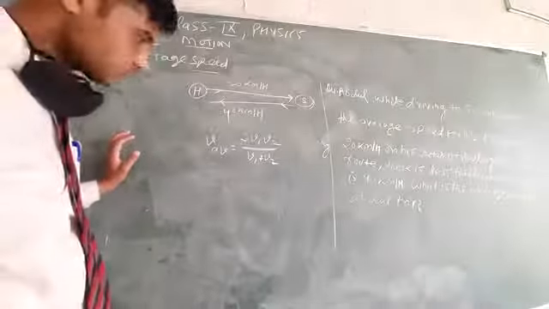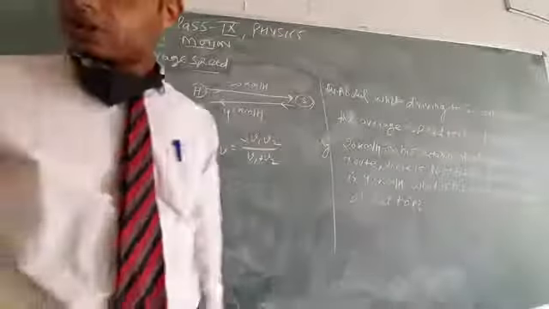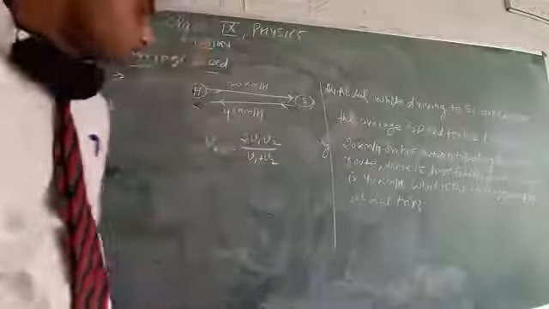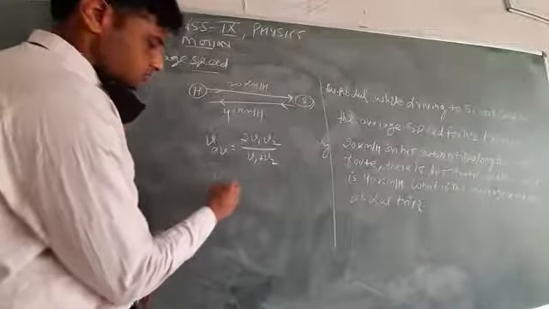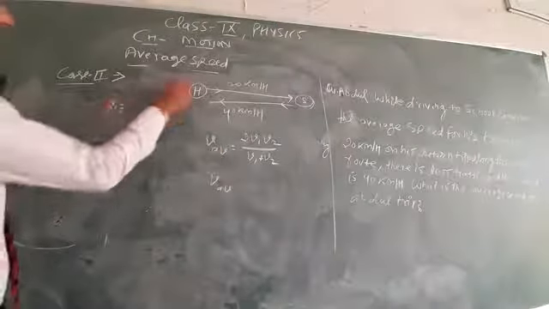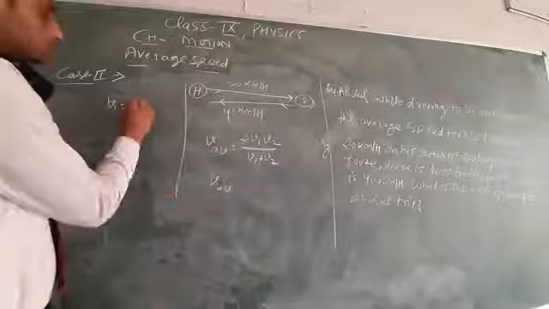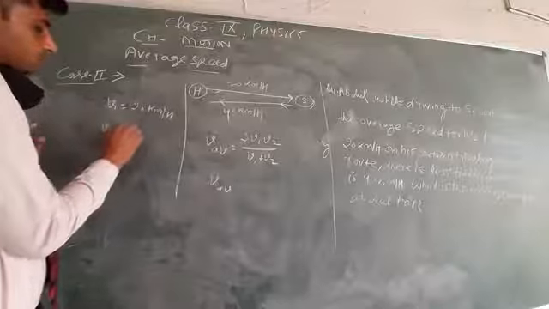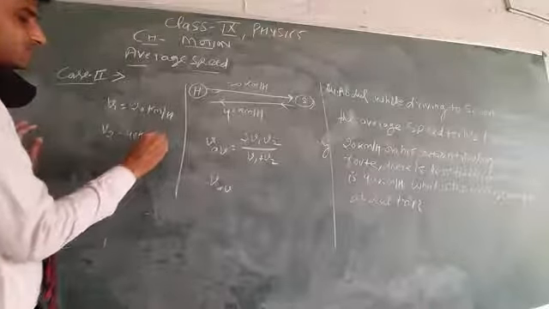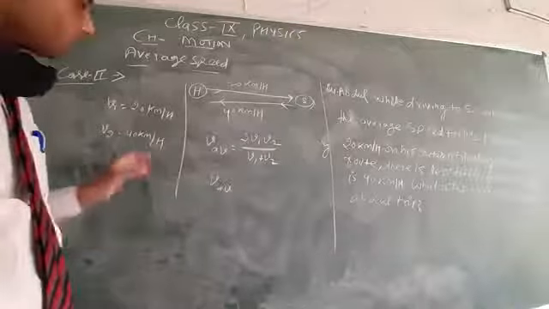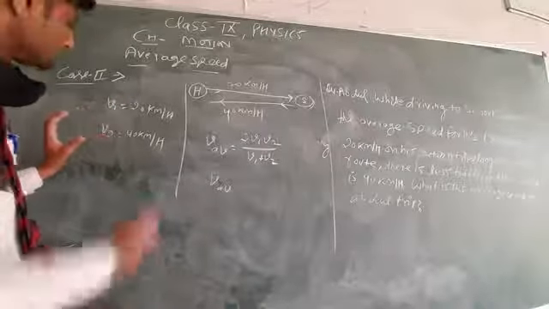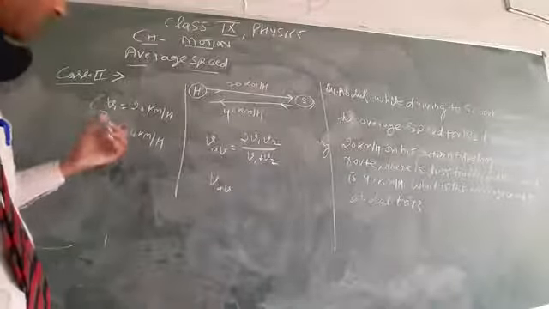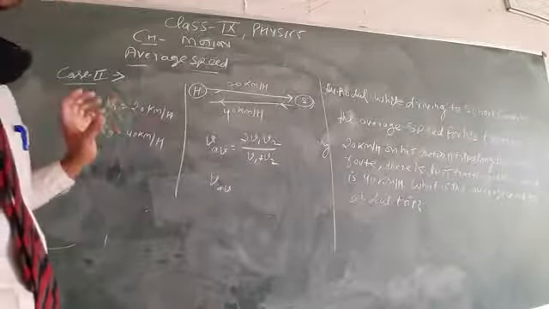Clear? So you have to put the values and you can find your answer. As you know, v1 is 20 km per hour and v2 is 40 km per hour. Both quantities are in kilometer per hour, so there is no need to convert into the MKS system. You can find your answer in kilometer per hour.